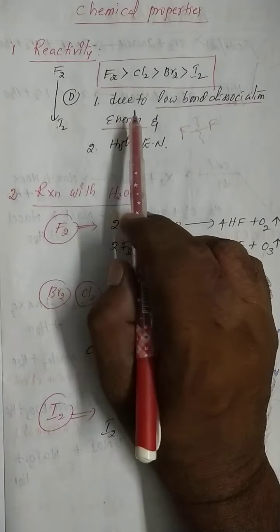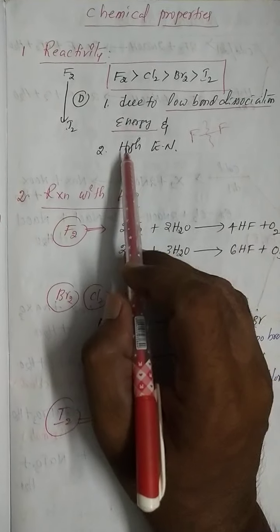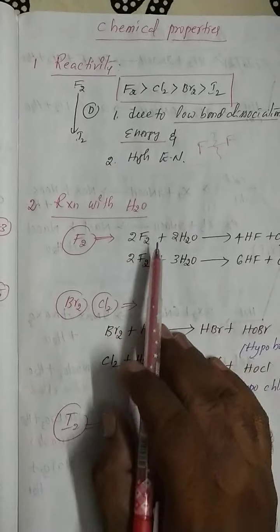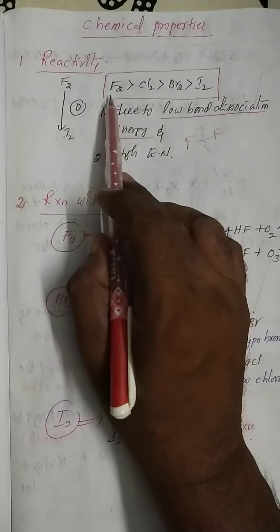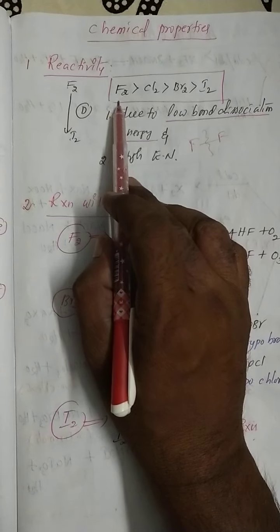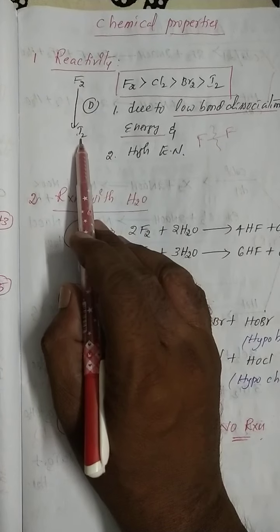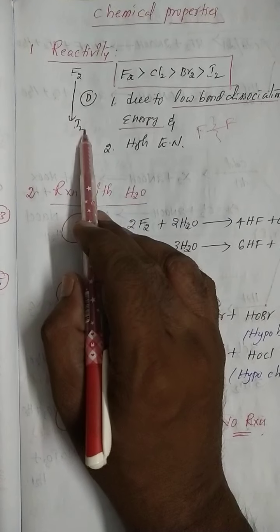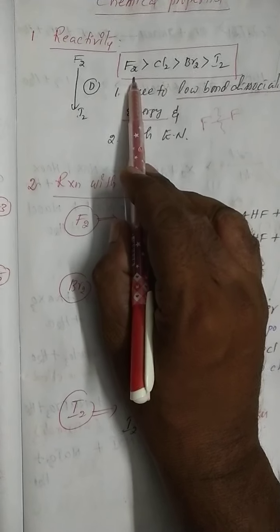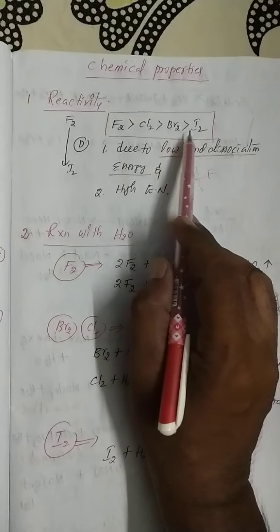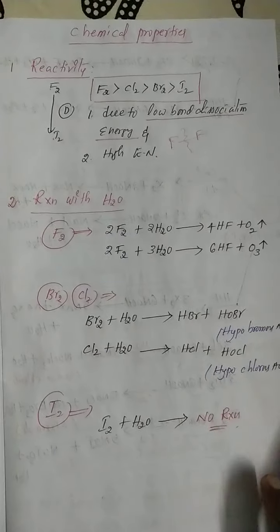Reason number two, as you know very well, higher electronegativity. So these two reasons make fluorine a good reactant in the halogen group. Ultimately the reactivity order decreases from top to bottom: fluorine is maximum, chlorine is second place, bromine is third place, and iodine is the last place.